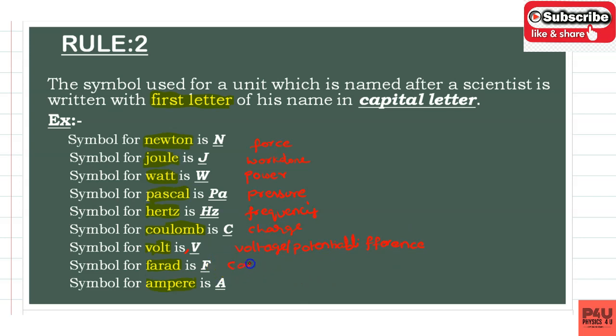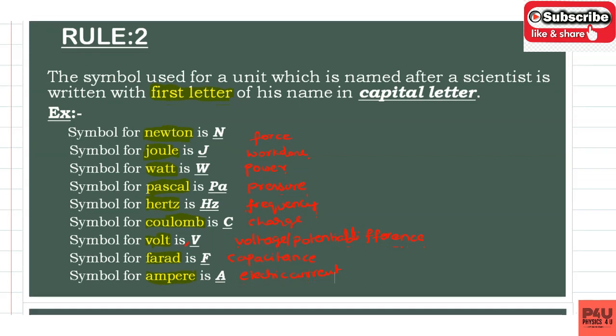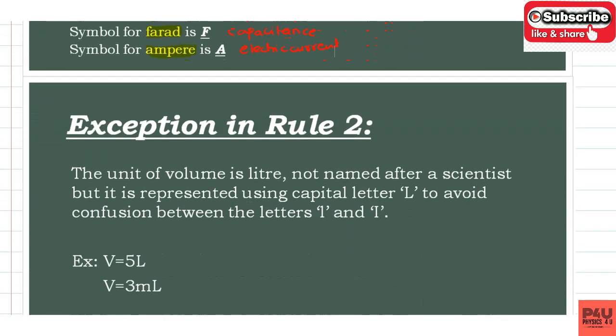Farad is the unit of capacitance. Ampere is the unit of electric current. So all the scientist names are represented with capital letters. But here there is one exception in rule 2. What is that exception?